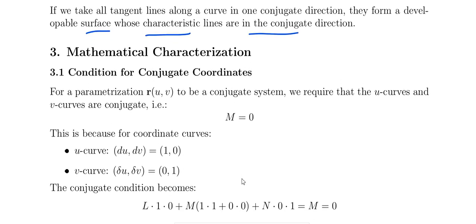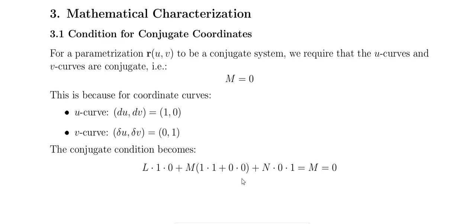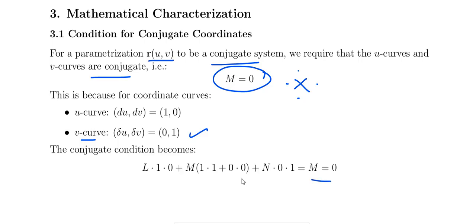And the condition for the conjugate coordinates: for the parameterization R of u comma v to be a conjugate system, we require that the u curve and v curve are conjugate, that is m equal to 0. Very important. Simple question. This is because for the u curve, du dv equal to 1 comma 0, and for the v curve, del u del v equal to 0 comma 1. So the conjugate condition is L into 1 into 0, that is equal to 0, and we get m equal to 0.